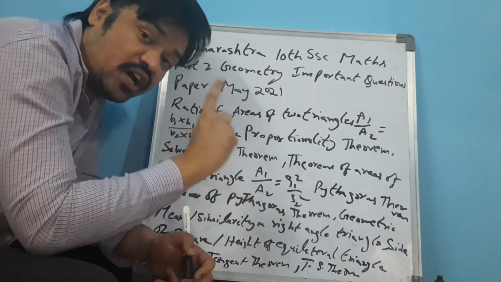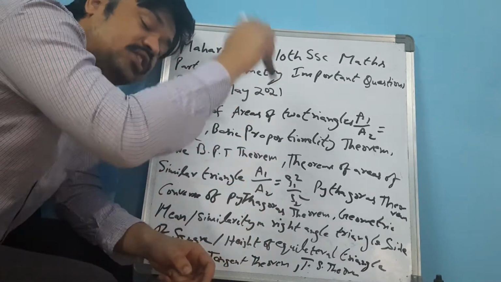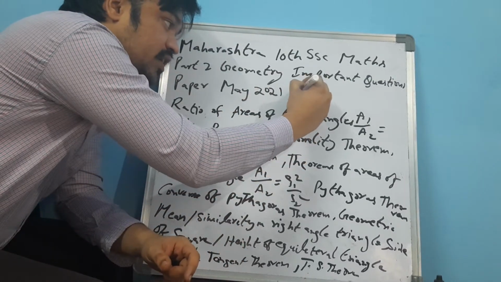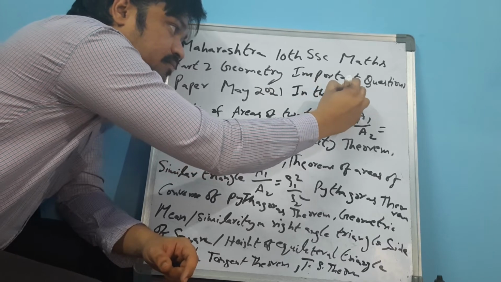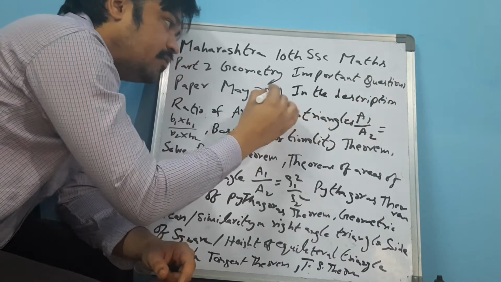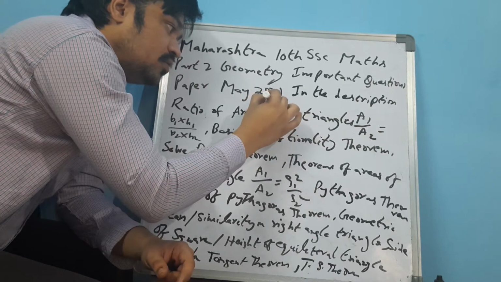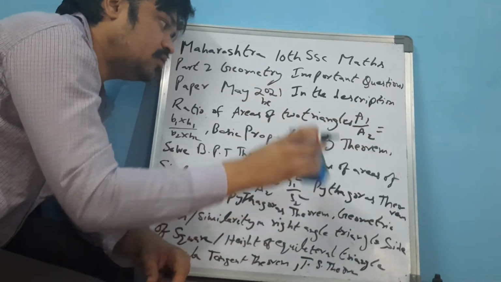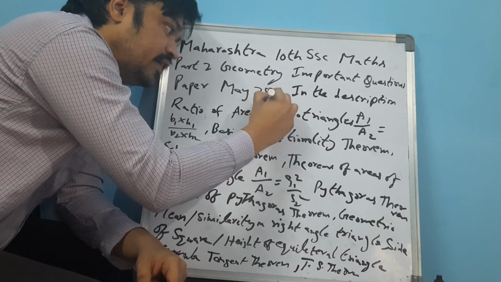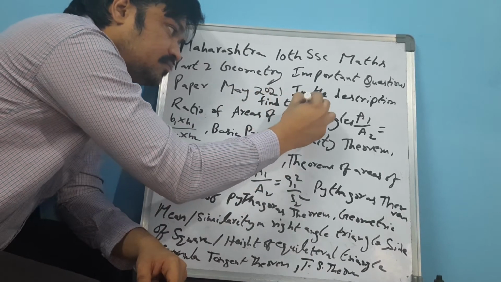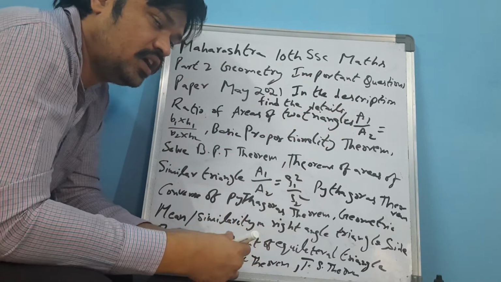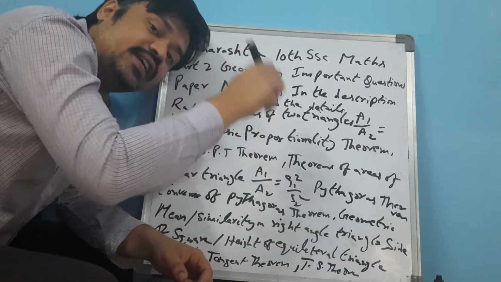of Maharashtra 10th class. In the description below of this video, once again I am saying, in the description, very very important my dear friends, you can find the details. You can find the details in the description below.